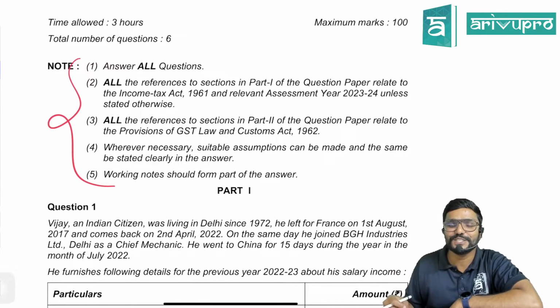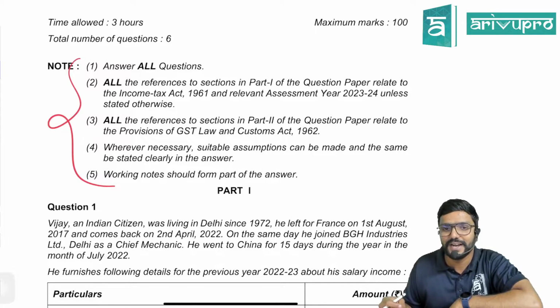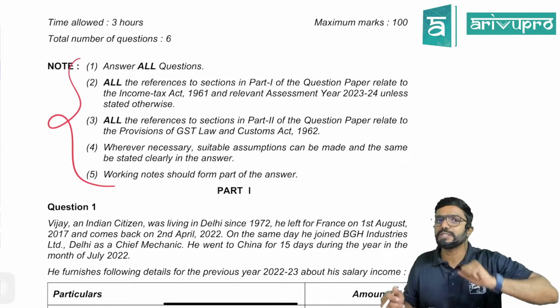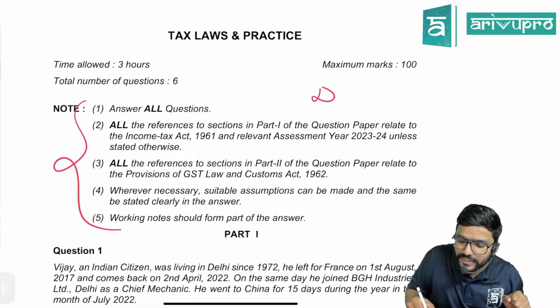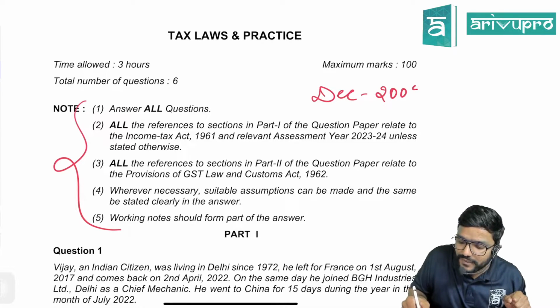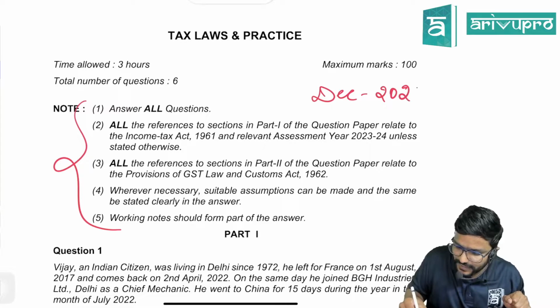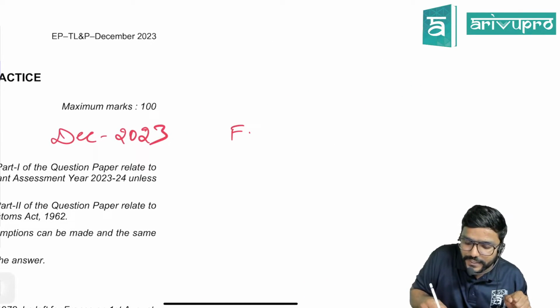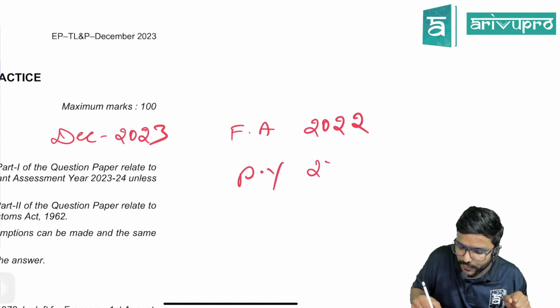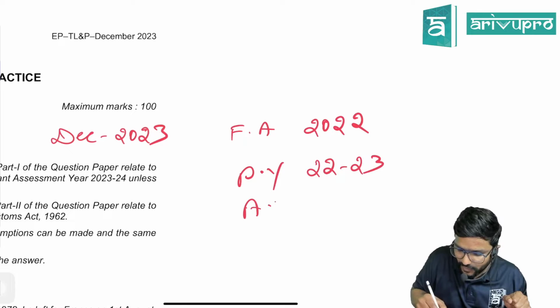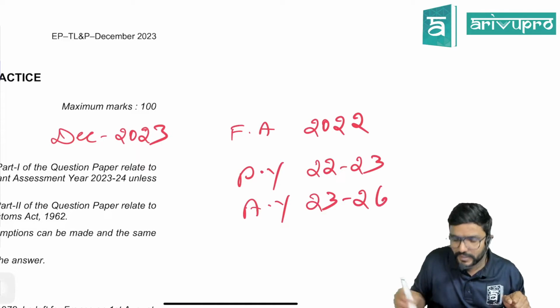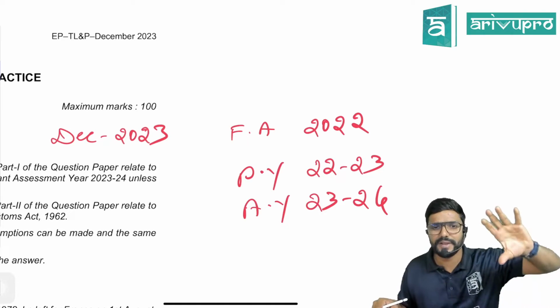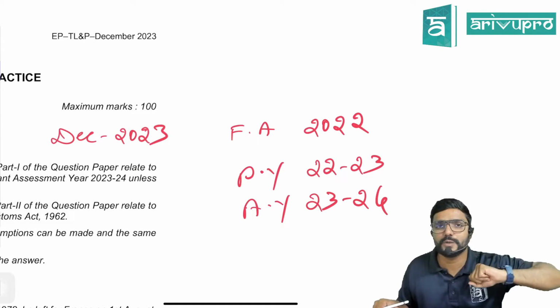All the references to sections in part 1 of the question paper relate to the Income Tax Act 1961 and relevant assessment year 23-24 unless stated otherwise. Guys, see, this question is for the December 2023 exam, so the relevant Finance Act was Finance Act 2022. Accordingly the previous year was 22-23 and assessment year was 23-24. Means any questions asked in this paper would be for previous year 22-23 or assessment year 23-24, guys.